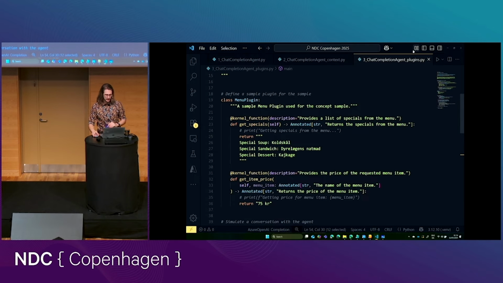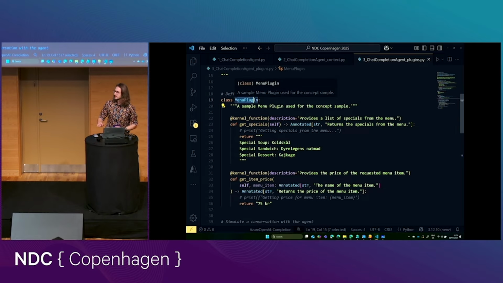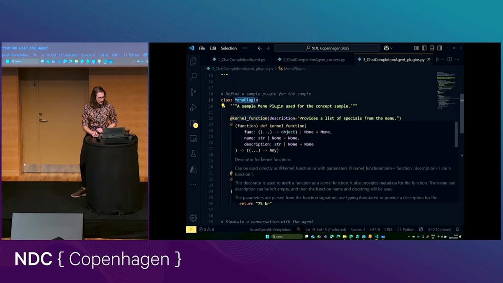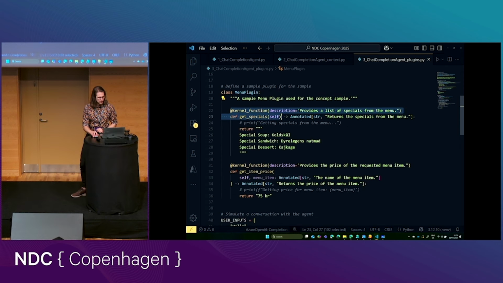So you can actually see here, this example is about having an agent to run a restaurant. Well, at least, let's say, the customer-facing side of the restaurant. I think the cook is still human. We have a menu plugin. And this allows the agent to provide information about the menu. So you can see here we have two functions, get specials, which will allow us to return the specials from our current menu, and get the price of a given item.